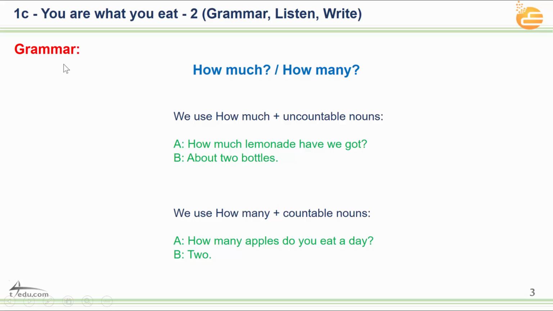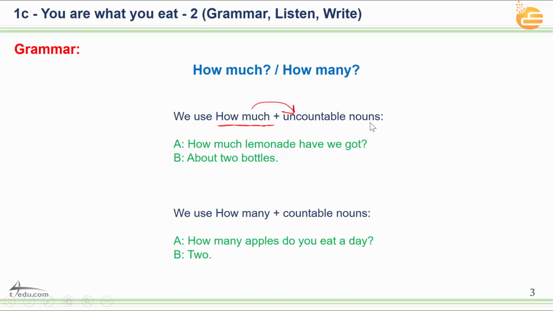The first thing, grammar. As we said, we will talk about how much and how many. Let's see. We use how much plus uncountable nouns. So, how much? We use it with uncountable nouns. Uncountable nouns come after how much. Okay? So, uncountable nouns, it should be after how much. We have to put how much before uncountable nouns.